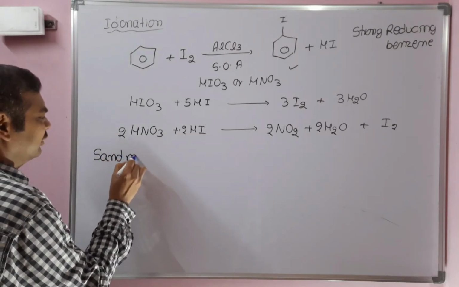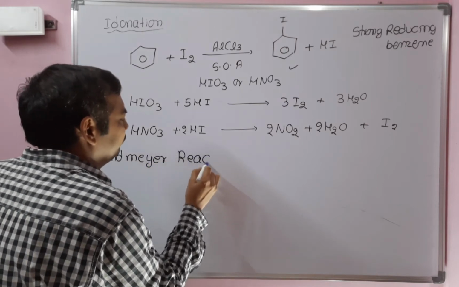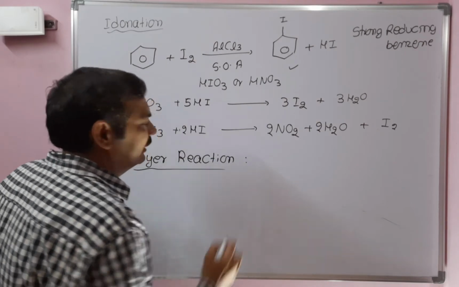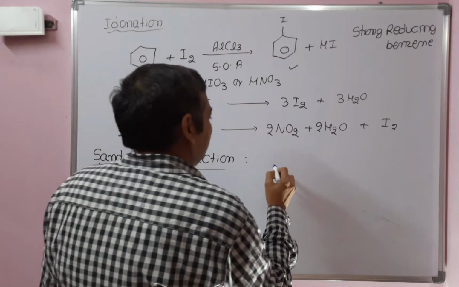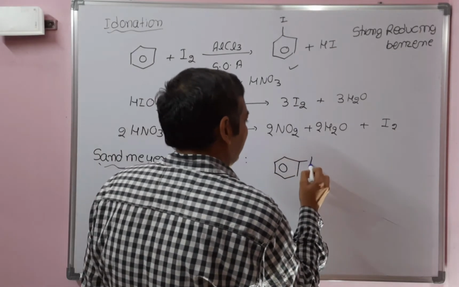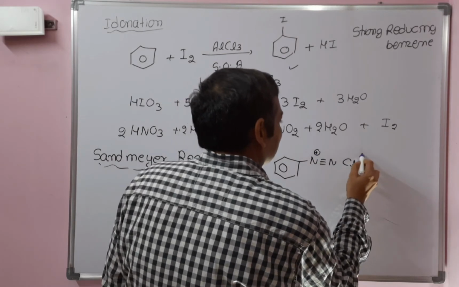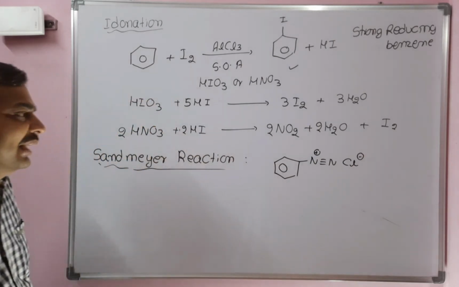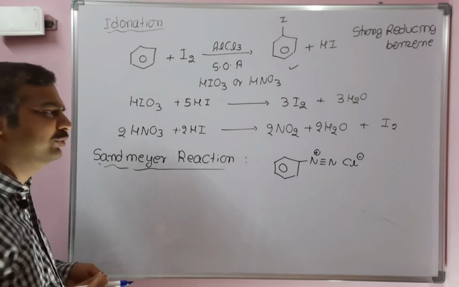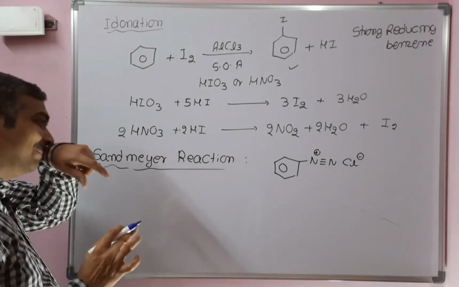Next method of preparation for aryl halides is Sandmeyer reaction. In Sandmeyer reaction, we can prepare aryl halides. The starting material required for Sandmeyer reaction is benzene diazonium chloride. This is the starting material that is required to prepare aryl halides by using Sandmeyer reaction. First we will prepare benzene diazonium chloride. So this Sandmeyer reaction is used to prepare the aryl halides from benzene diazonium chloride.